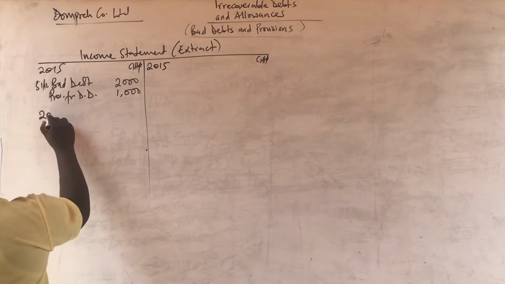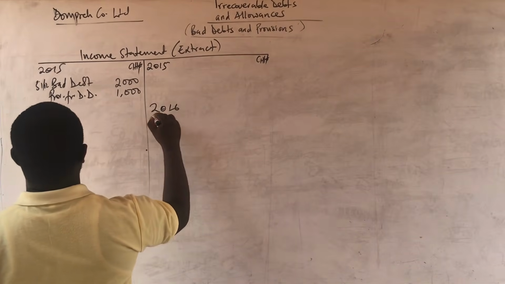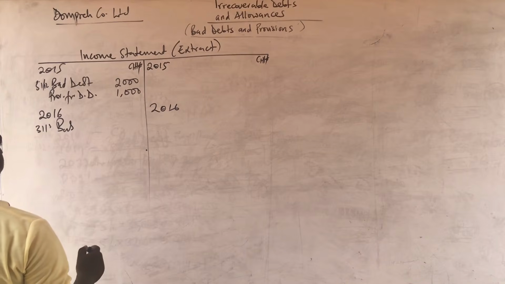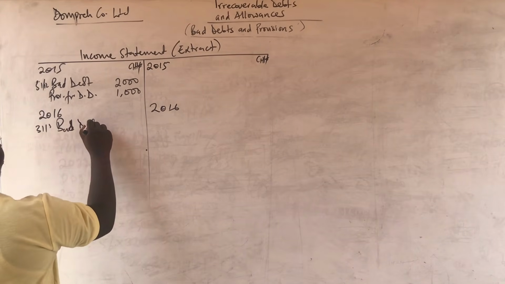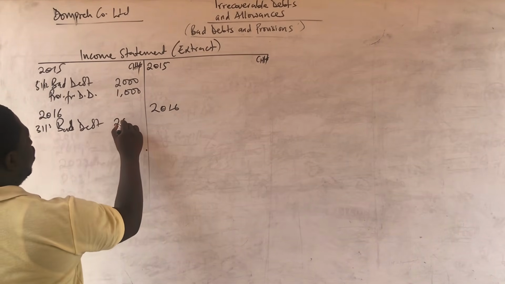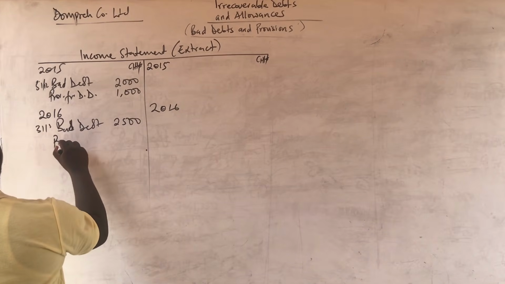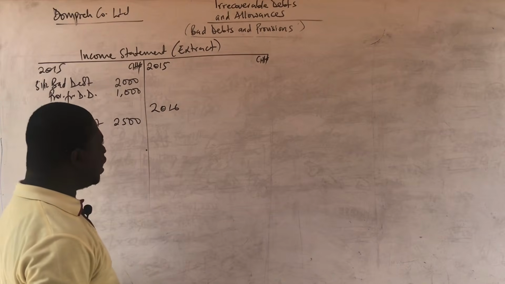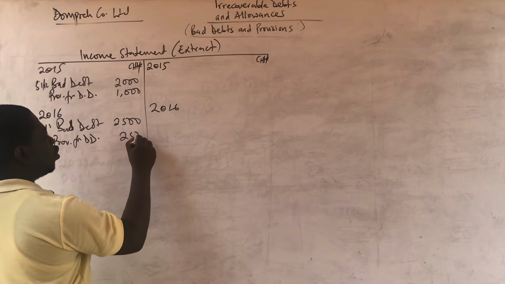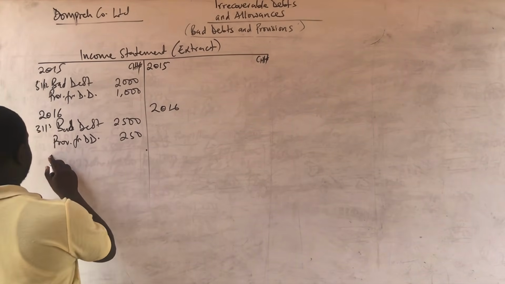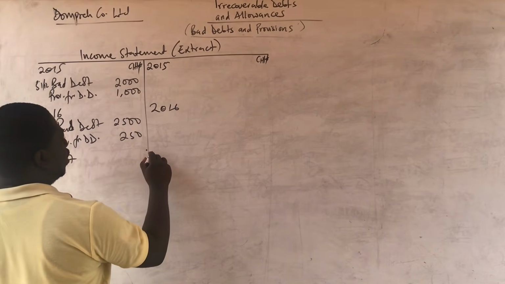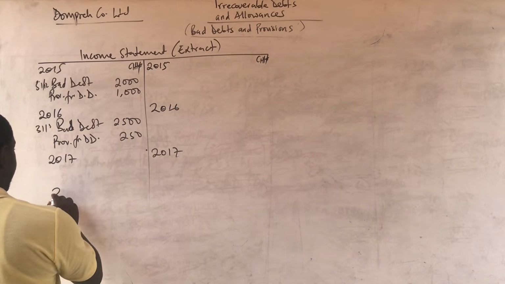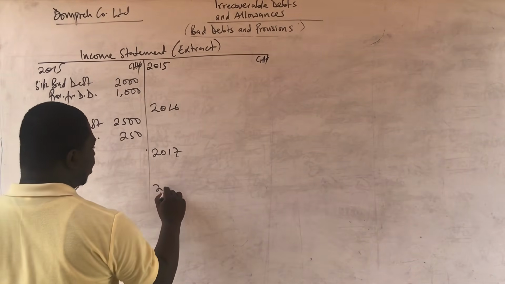And then you move to 2016. You do the same. You show the bad debt. The bad debt figure was 2,500. And then you show the provision for doubtful debt. Remember, the provision for doubtful debt in this case was only the difference, which was 250. Then you are done with 2016. Then you go to 2017. You do the same for the two. Then 2018. Let me just do that for you.